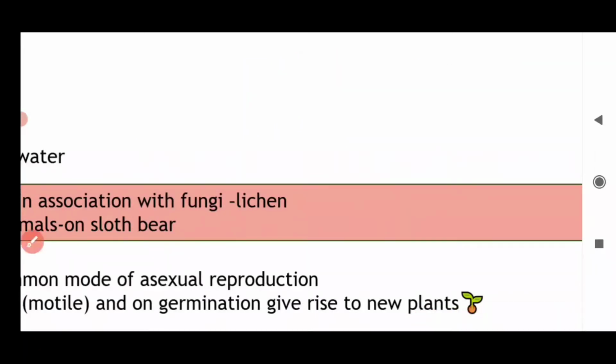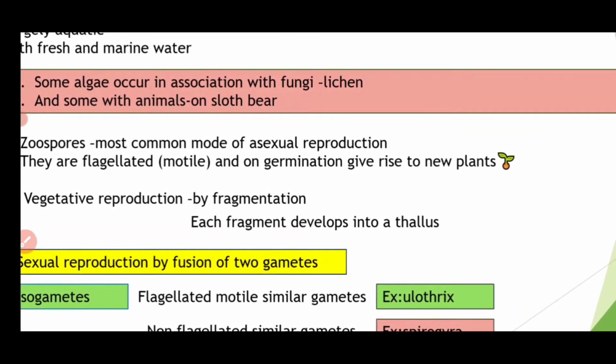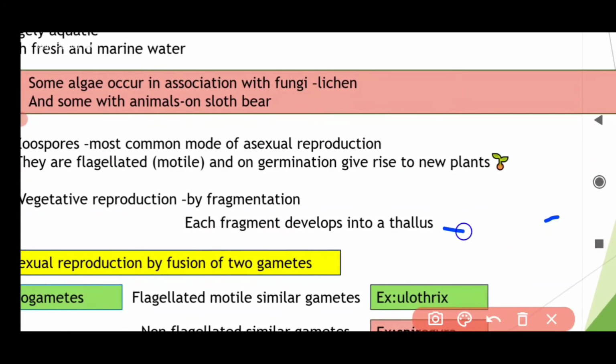So here when an algal body breaks down into fragments, each fragment will develop into thallus, because algal body is called thallus, and this thallus is not differentiated into leaf, stem and root.